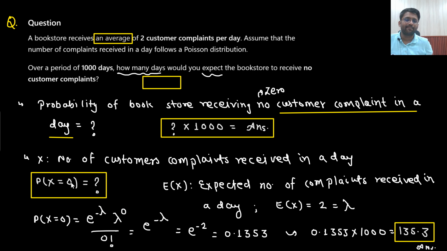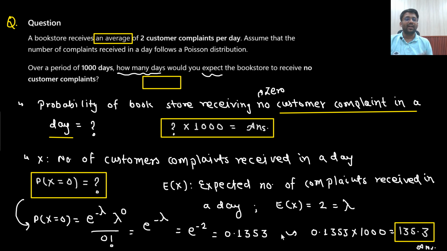This is my target. Now can I find out expectation of x? Sir, for finding this particular thing, what do I need? I require the value of lambda. What is lambda? Lambda is expectation of x. Can I find out expectation of x? Yes sir. Expectation of x would represent the expected number of complaints received in a day. That would be equal to 2. So e to the power minus 2 is the answer. There you go. So the probability that a bookstore is receiving no customer complaint in a day is equal to 0.1353.